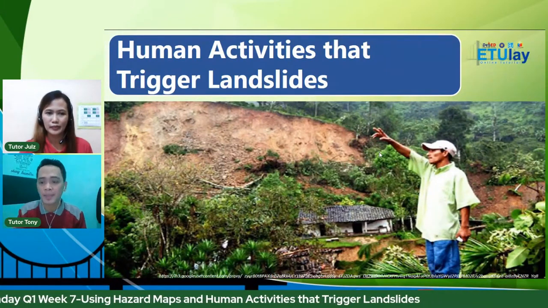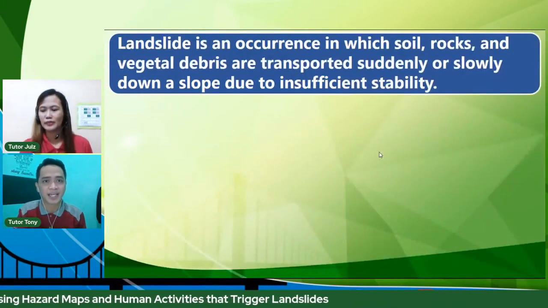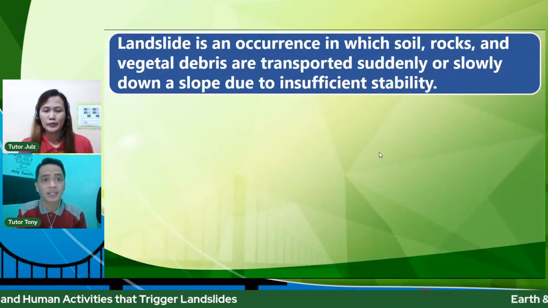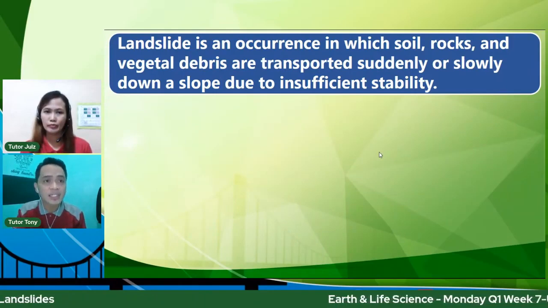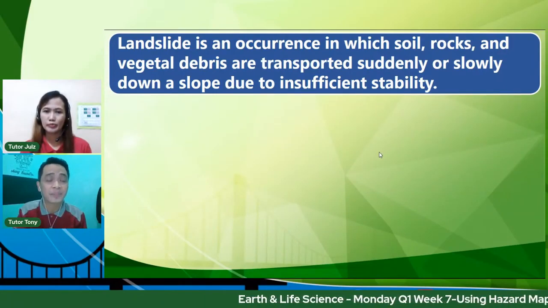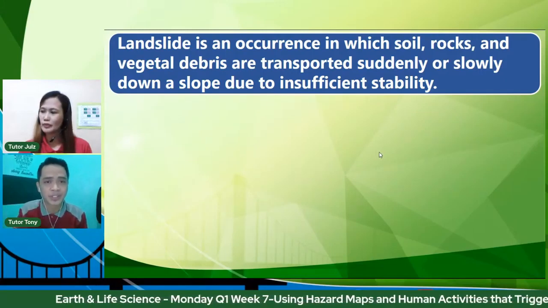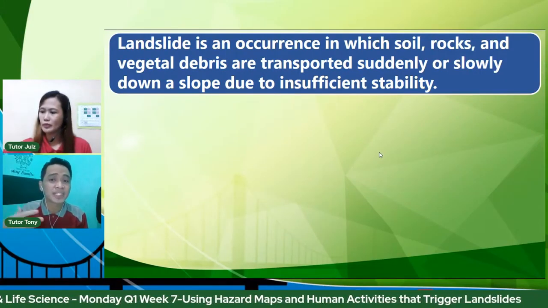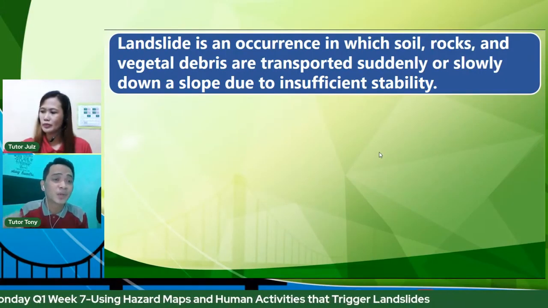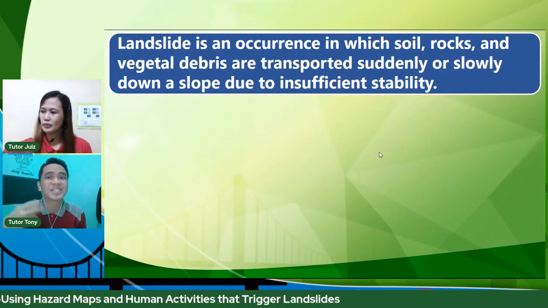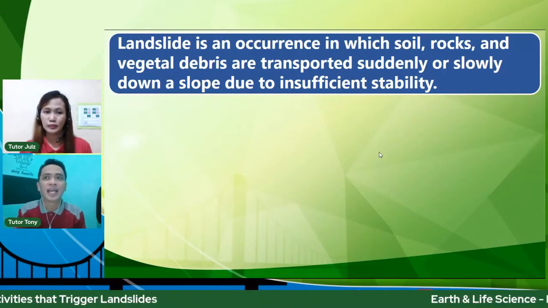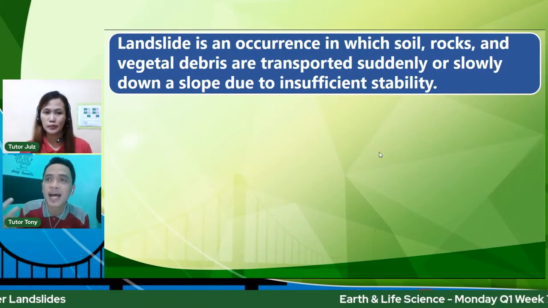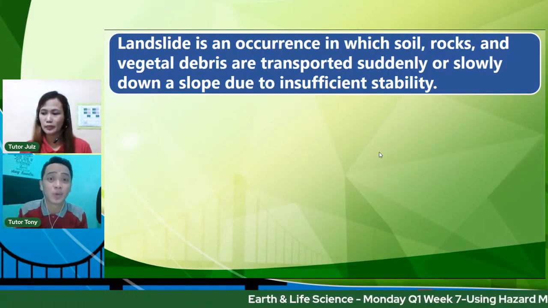So kanina may mga pahapyaw na tayong discussion about landslide. As to define landslide, it is an occurrence in which soil, rocks, and vegetal debris, when you say vegetal, pertains to the plants in the region or in place, are being transported suddenly or slowly down a slope due to insufficient stability. So ibig sabihin, hindi na siya stable, kailangan niya nang mag-let go.